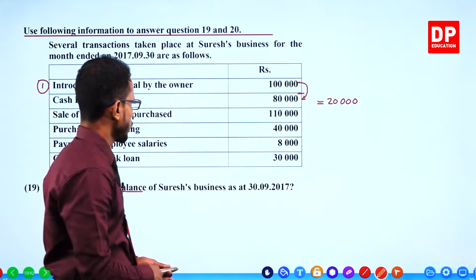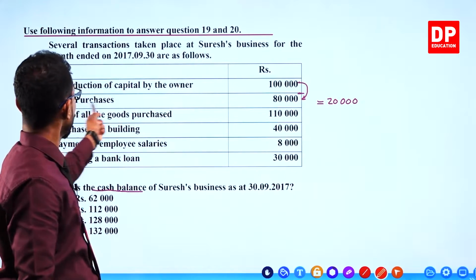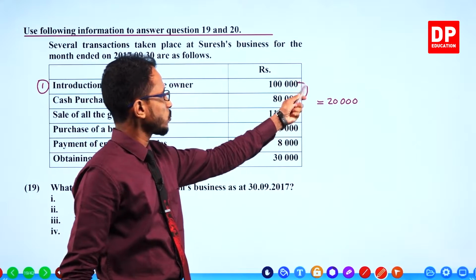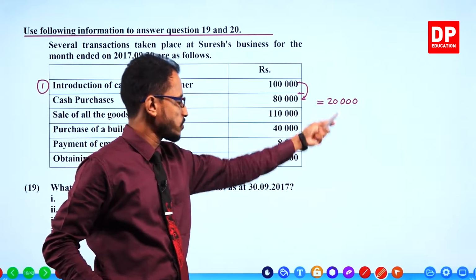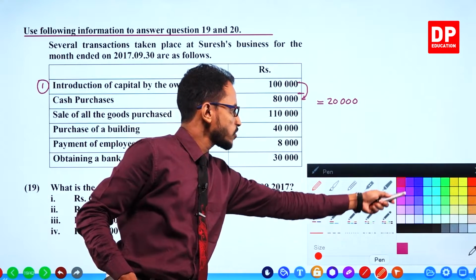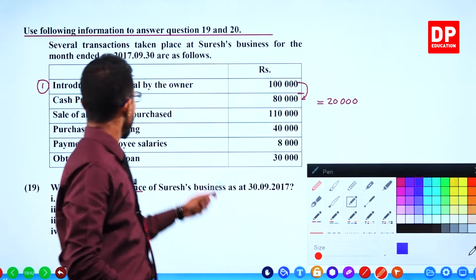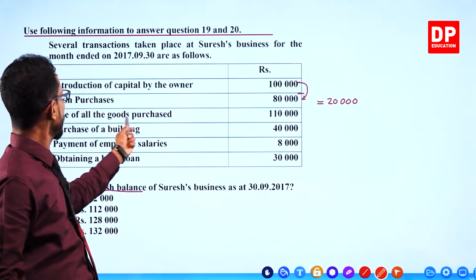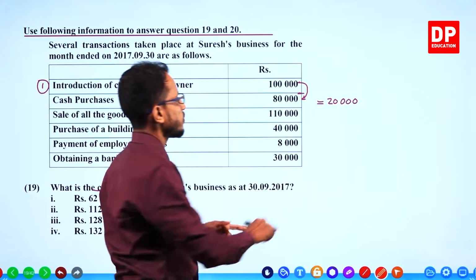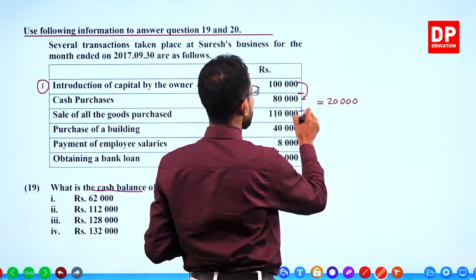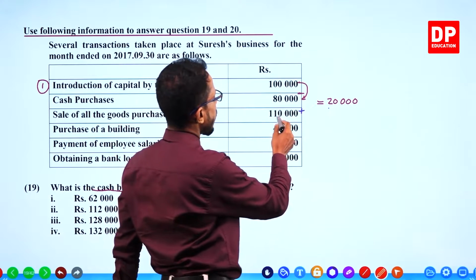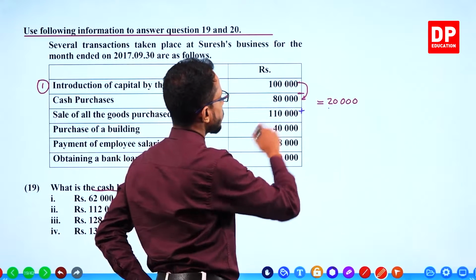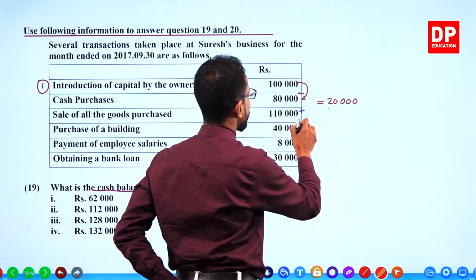You bought the goods for 80,000, so 80,000 cash went out, with 20,000 remaining. Now sold all the goods for 110,000, which means this 110 should be added to 20. Then 110 plus 20 is 130.